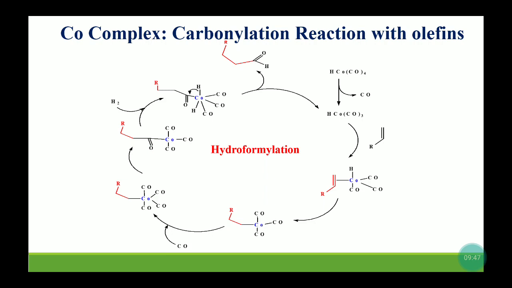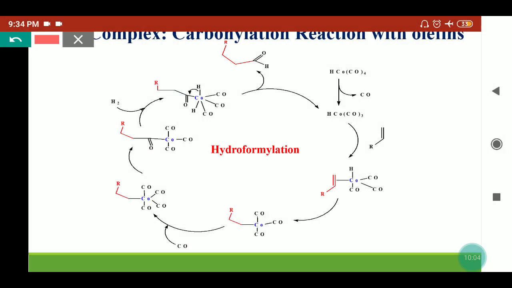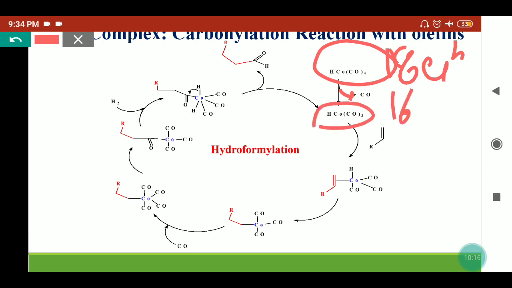Cobalt complexes are used to hydroformylate olefins. They are used in industry to synthesize aldehydes from the olefin moiety. How the process takes place, we will look at in the slide, where our active species is the tetracarbonyl cobalt hydride complex. This complex is an 18 electron species. To get the reactive species, it will release a carbon monoxide and convert into a 16 electron species.